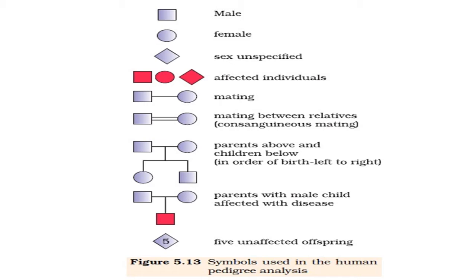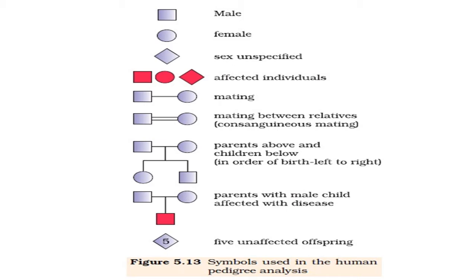In the next row you can see these three symbols repeated. But what has changed in the first and second symbols? Here in this row their color is changed. They are pink in color. Above, it was blue. This pink color suggests that the organism has some type of abnormality or disorder, and they are known as affected individuals for a specific trait. So these three symbols are used for affected individuals.